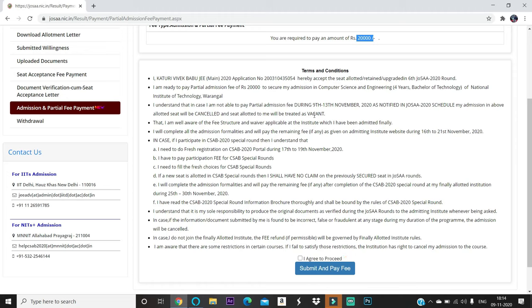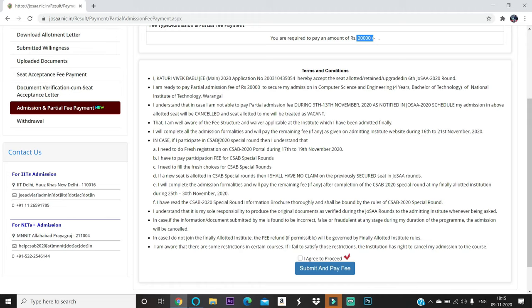As I already expressed in previous videos, those who didn't pay the partial admission fee during 9 to 13, their seat will be cancelled. I am well aware of the fee structure and waiver applicable at the institute to which I have been admitted finally. So you need to check once the fee waivers and fee structure and everything of the institute you are going to join. I will complete all the admission formalities and will pay the remaining fee, if any. If there is a remaining fee to pay from my side, I will pay that as given on the admitting institute website during 16 to 21st November.